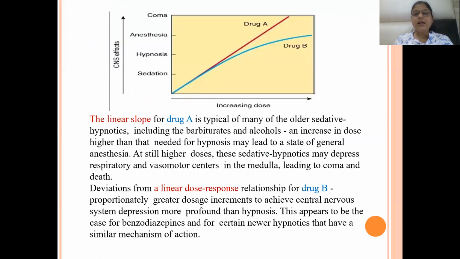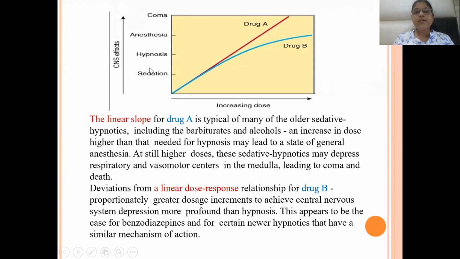Now this is the dose response relationship shown. The linear slope for drug A is typical of many of the older sedative hypnotics, including the barbiturates and alcohols. They have a steeper dose response curve. An increase in dose higher than that needed for hypnosis may lead to a state of general anesthesia.